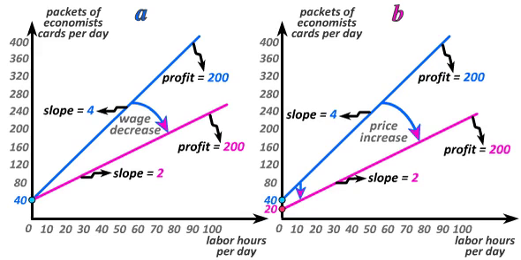Of course, whatever happens to one of the isoprofit lines in these graphs will happen to all of them, because the whole map of isoprofit lines that represents the producer's tastes must be composed of parallel lines. And the reverse happens when wages increase or prices decrease, making isoprofit lines steeper, and in the case of a price decrease, shifting up the intercept.